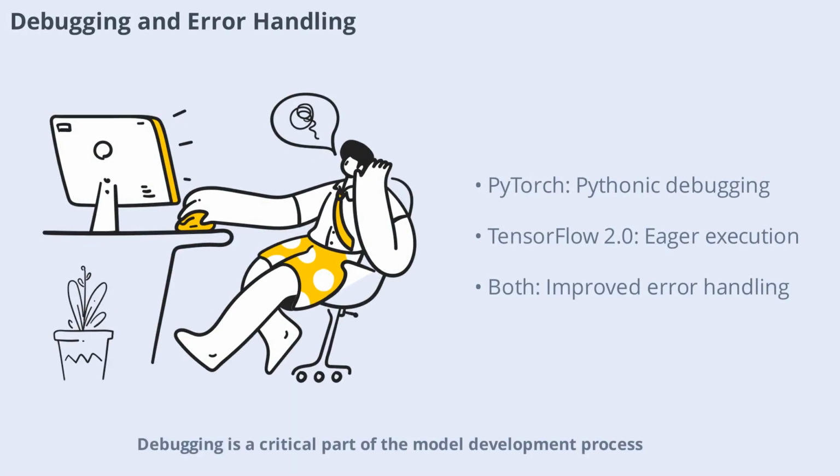Debugging is a critical part of the model development process. PyTorch's dynamic computation graph allows for immediate feedback and easier debugging using standard Python tools. You can use print statements, breakpoints, and debuggers just like in regular Python code. TensorFlow, especially in its early versions, made debugging more challenging due to its static graph approach. However, TensorFlow 2 has improved debugging capabilities, supporting eager execution and better error messages. Both frameworks now offer tools to help identify and fix issues efficiently.